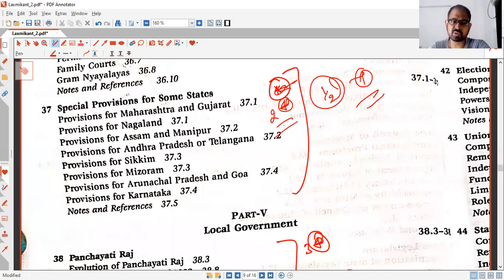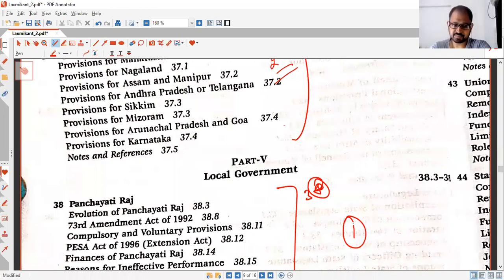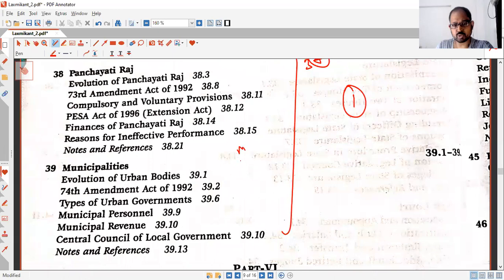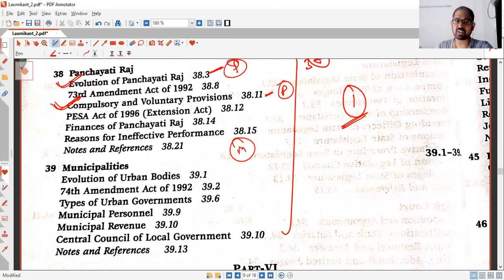So you can read this chapter. And Panchayati Raj and municipalities are a bit important. Specifically for mains, it is quite more important. For prelims, what you need to talk about is what are the provisions, right? And the evolution of Panchayati Raj. These 2 topics are very important for prelims. Okay, I'll share this annotated document in this Telegram group.